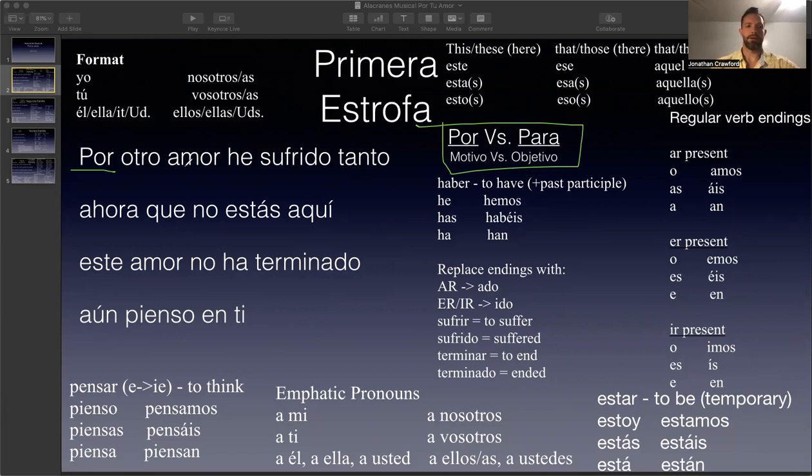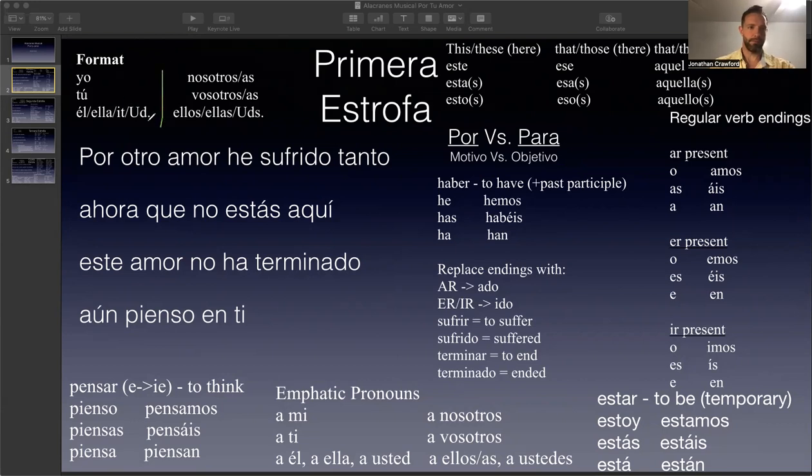So for another, what does amor mean? Oh yeah, baby, it's the L word, love. Por otro amor he sufrido tanto. So it's because of love, right? That's the motive. He sufrido. What does he sufrido mean? Well, we have a right here, and I'm going to explain that to you guys. So let's go ahead and take a look at it.